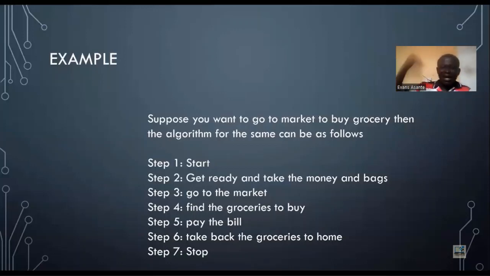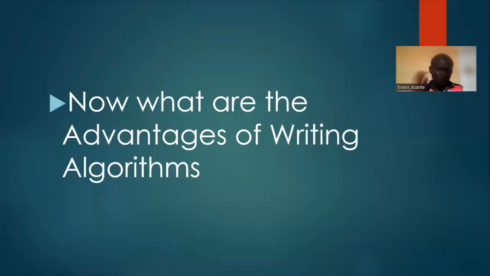That is how we plan our algorithm. And in your day-to-day activities, you do it. Even if you are about to go to the market, you have to start. Then when you are coming back, you end. Even in a movie, we have start and end. That is the algorithm.